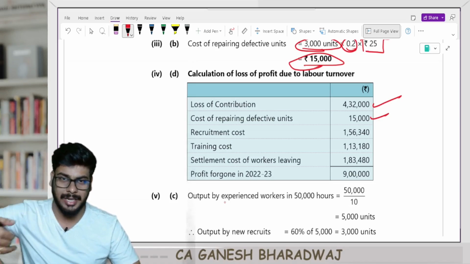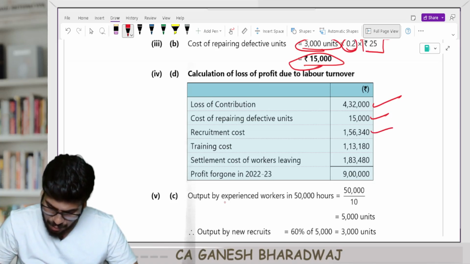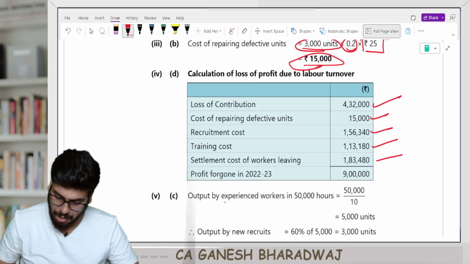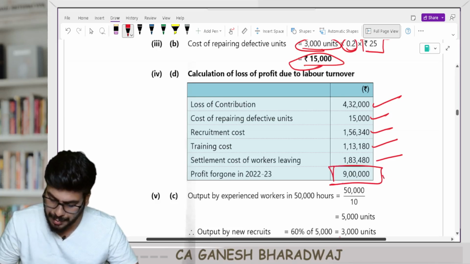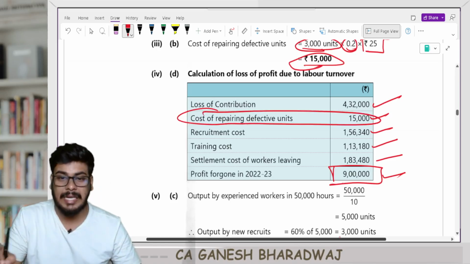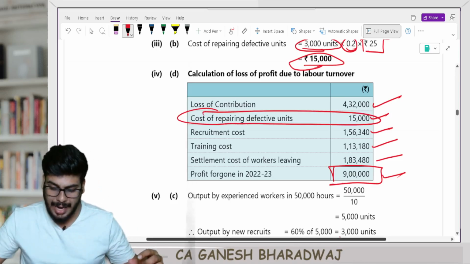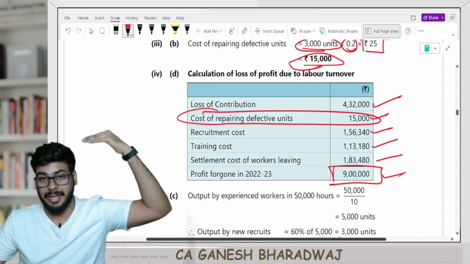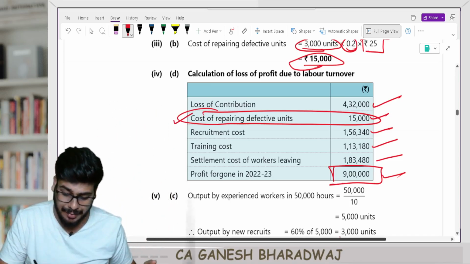There is an attrition, there is a labor turnover here, right? Plus recruitment, plus training, plus settlement cost, all these things. The profit foregone is going to be 9 lakh rupees. Clear with this, guys? Do not forget this. This defective thing is newly added in this question. In our regular batch, that question didn't have this defective.